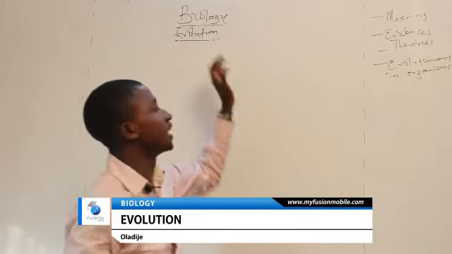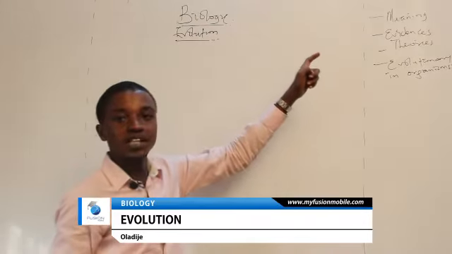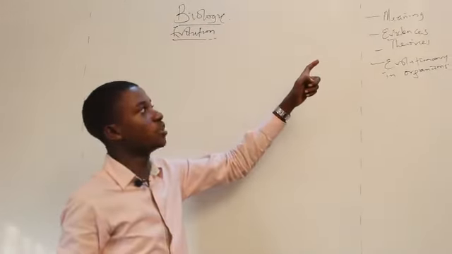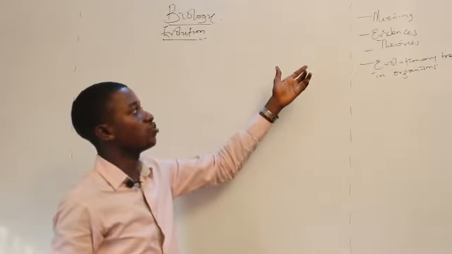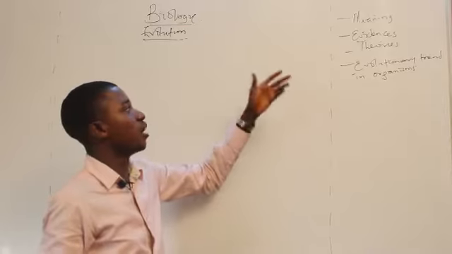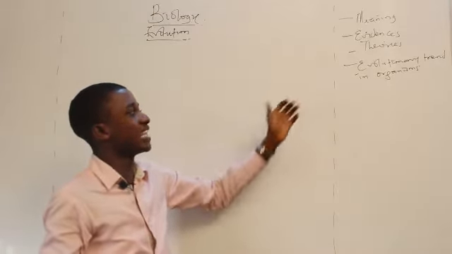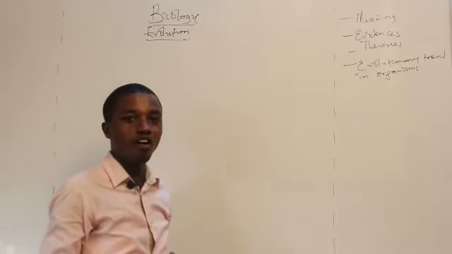So today we'll be looking at evolution under biology, and here are my outlines. We'll be looking at the meaning of evolution. We'll be looking at the evidences to show that evolution has taken place before and is still taking place. And we'll look at the theories of evolution, and lastly we'll look at evolutionary trends in organisms.